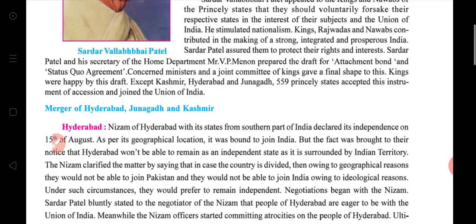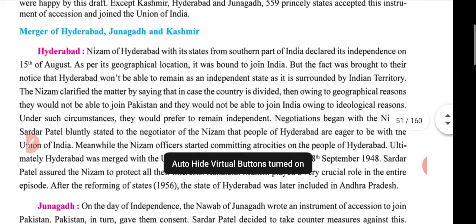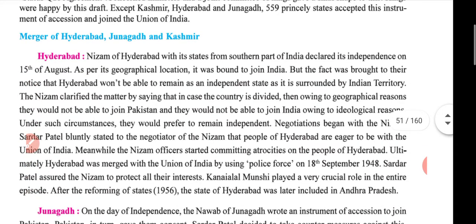So the kings were happy with this draft except those of Kashmir, Hyderabad and Junagadh. The kings and nawabs of these three states did not agree. So 559 princely states accepted this instrument of accession and joined the Union of India. All the states accepted and joined the Union of India, but Kashmir, Hyderabad and Junagadh were exceptions. So, the merger of Hyderabad, Junagadh and Kashmir.